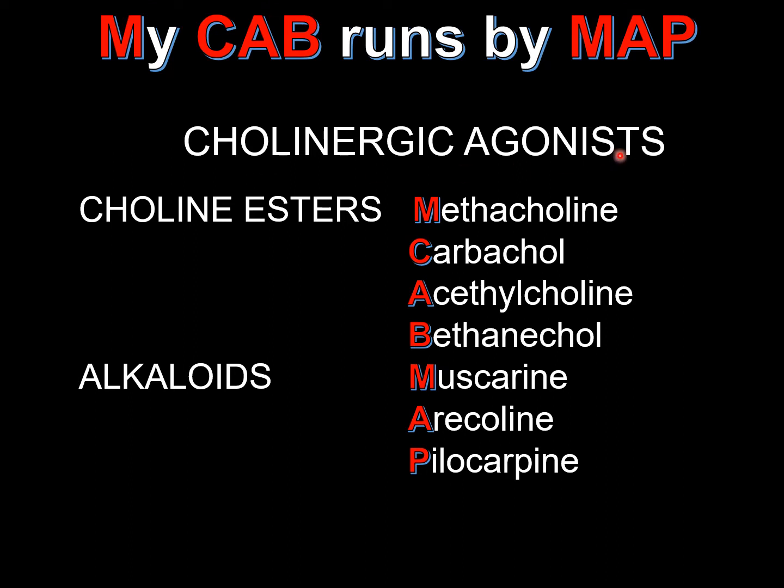Cholinergic agonists are again classified into two types: cholinesters and alkaloids. In cholinesters, we have methacholine, carbachol, acetylcholine, and finally bethanechol. Alright, so these are the cholinesters. And when it comes to alkaloids, it is muscarine, arecoline, pilocarpine. So if you can clearly see here, dear students, it is my cab runs by map. Till my cab it is cholinesters, and map is alkaloids.